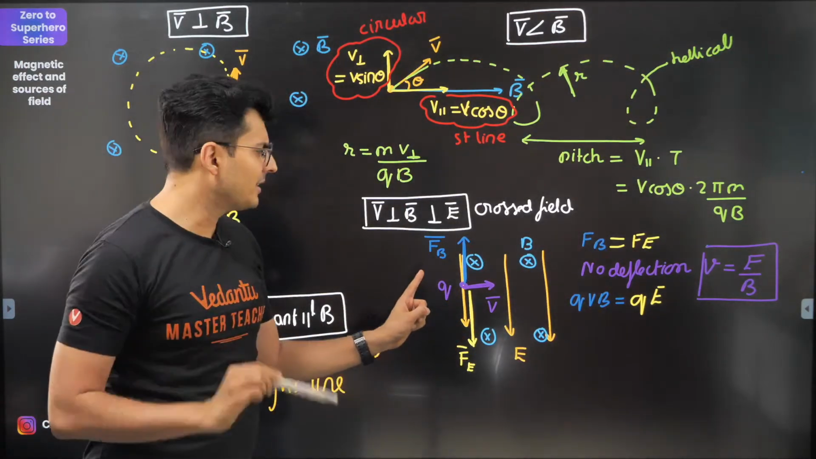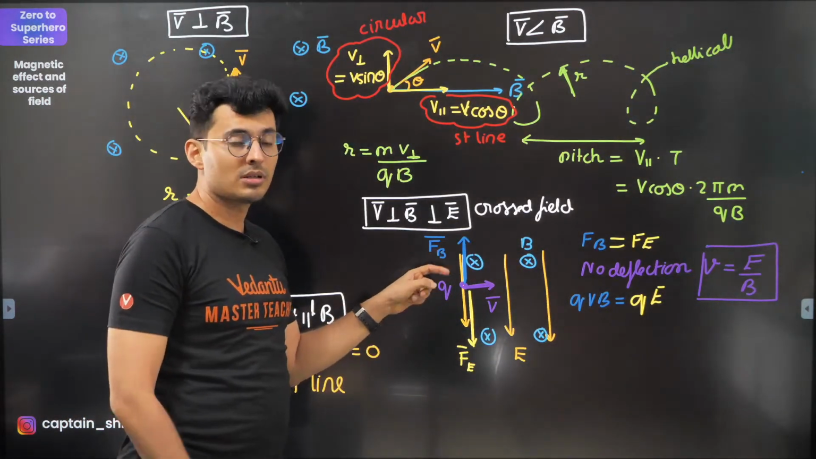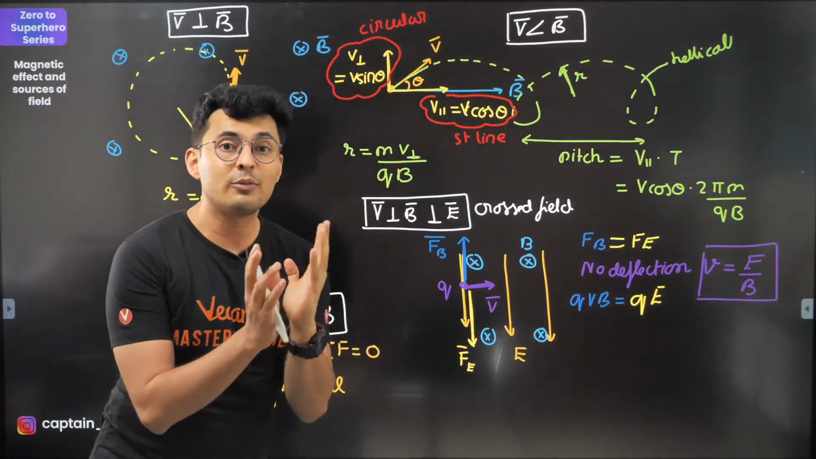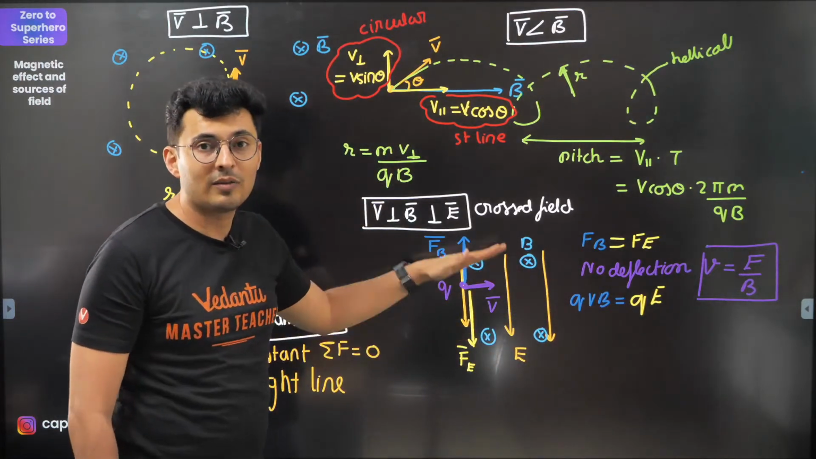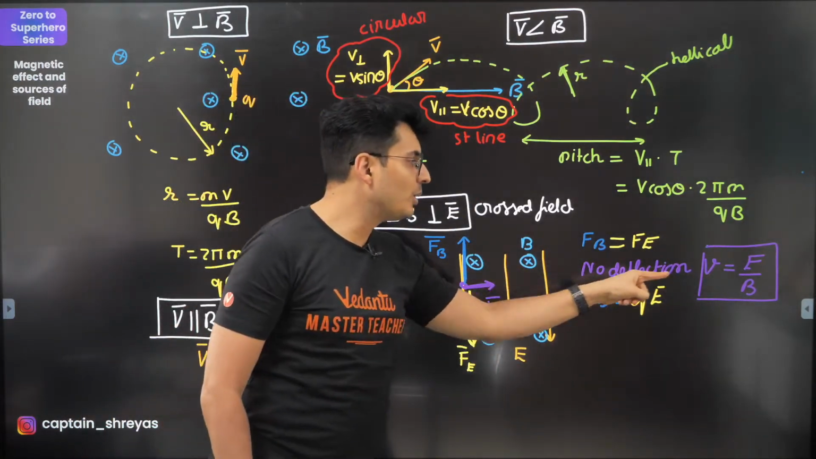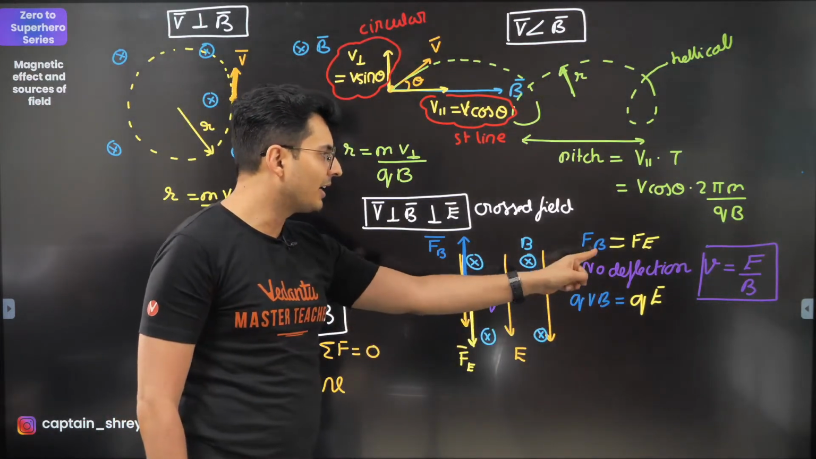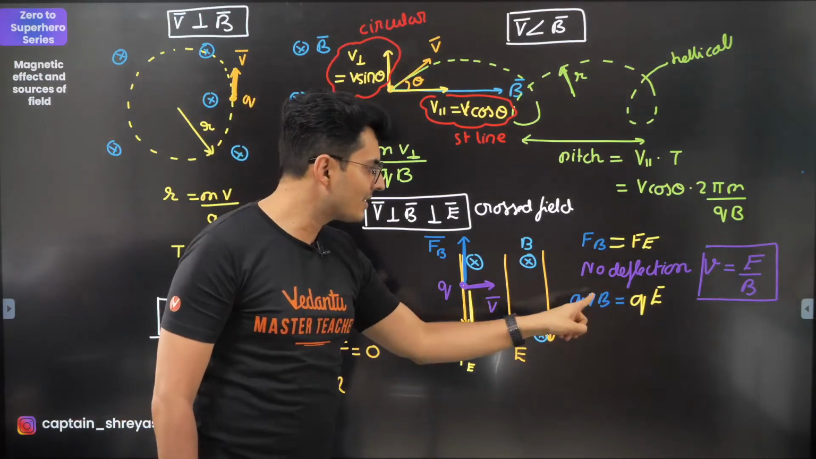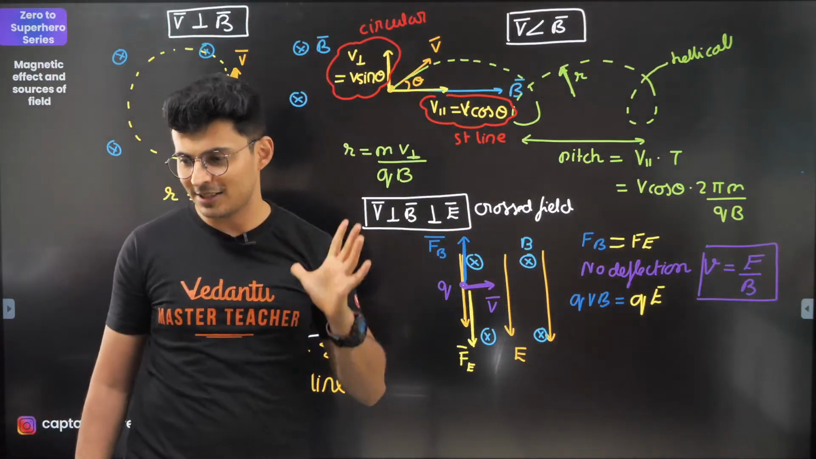In a very special case where this force cancels out this force, the force down and the force up cancel out, there will be no net force on this charge. It will not have any kind of acceleration or deviation, so it will not get deflected. It will just move straight. So qvB, magnetic force, will be qE, which is the electric force. q cancels, v will be E by B. That's the condition for no deflection.